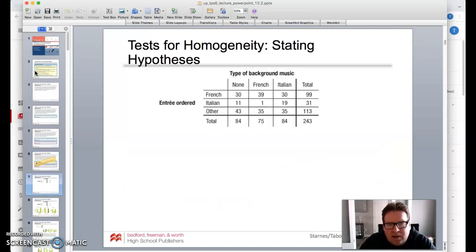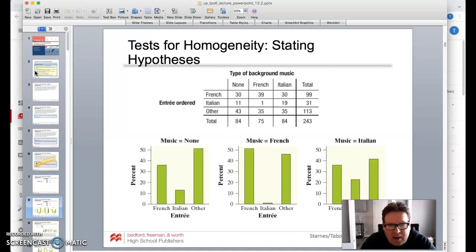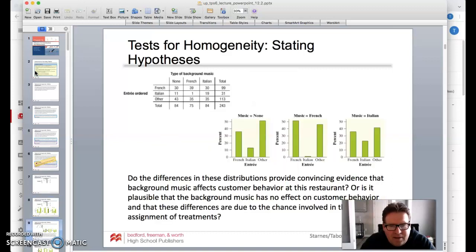All right, so here's our two-way table. Type of background music, entree ordered, with the totals of the rows and columns and the overall total of 243. So let's take a look and see what happens. Again, we can look at the percent that ordered each French, Italian, and other entree with no music, French, and Italian music. The differences in these distributions might provide convincing evidence that background music affects it. Or is it plausible that the background music has no effect, and these differences are due to the chance involved in random assignment of treatments? Who knows? That's what we're going to try to figure out here.